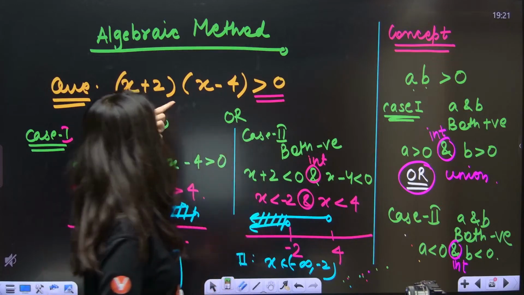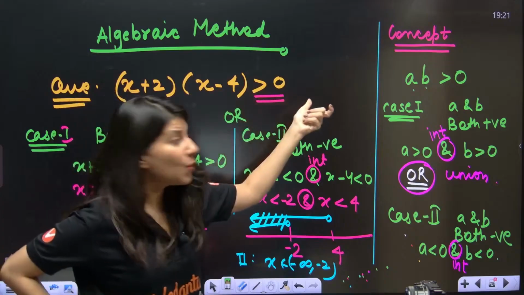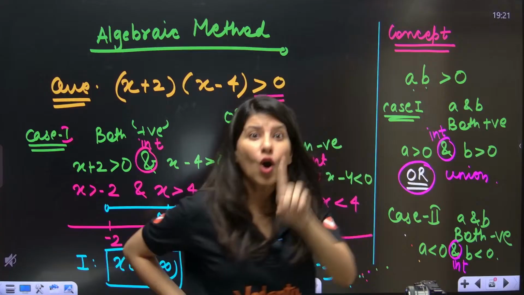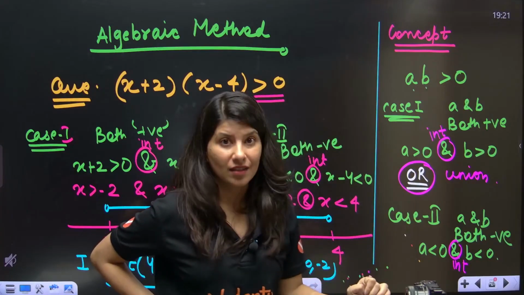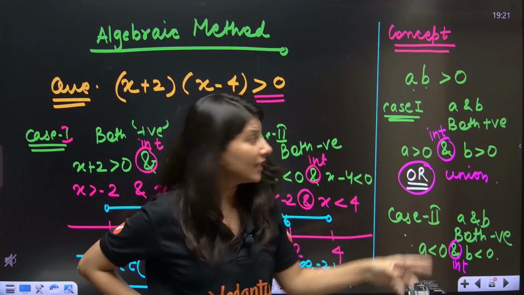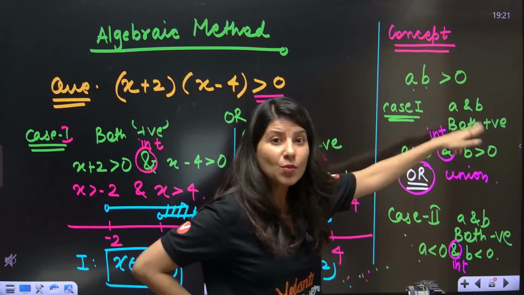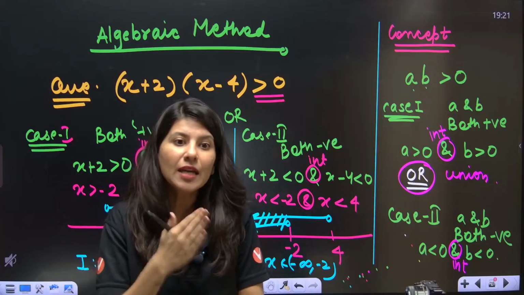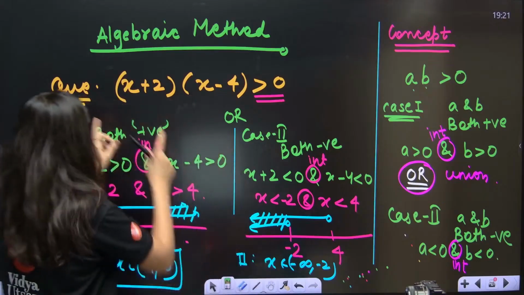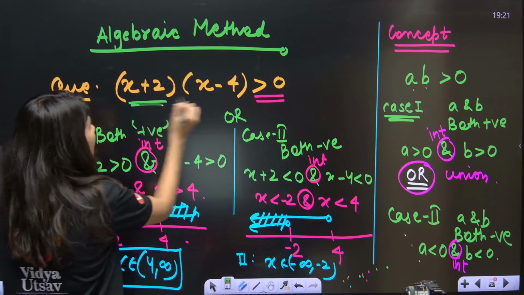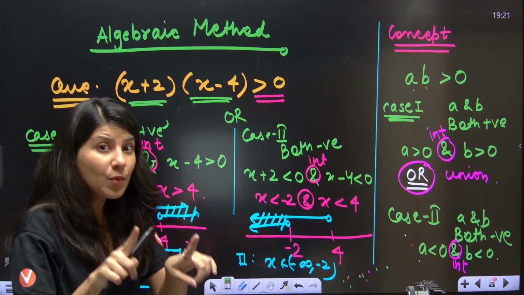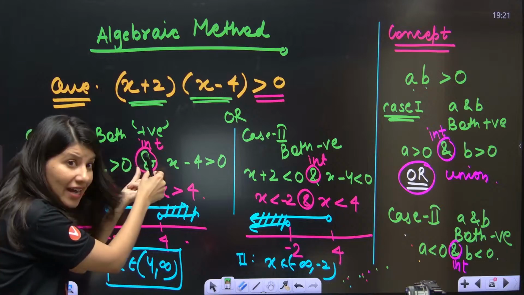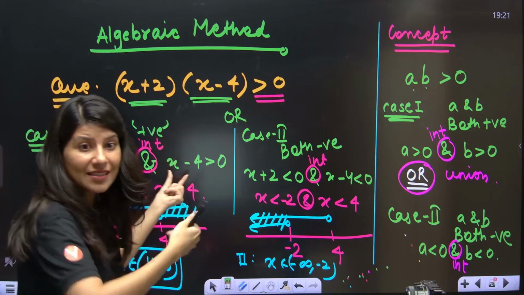Okay, yes. So product of two quantities is positive when both are negative or when both are positive. Correct? At the same time we want both to be positive, at the same time we want both to be negative. So case number 1, when this and this both are positive, that means x plus 2 is greater than 0 and x minus 4 is greater than 0, and means intersection.